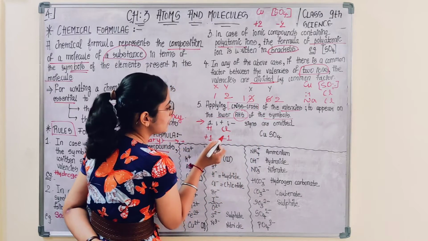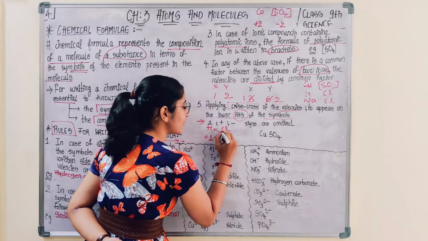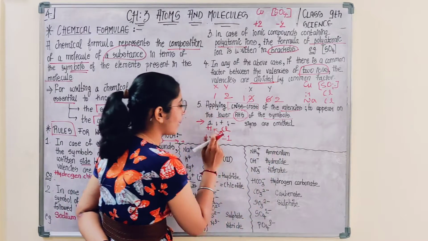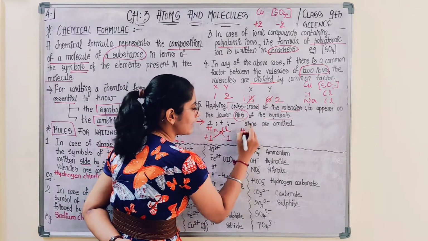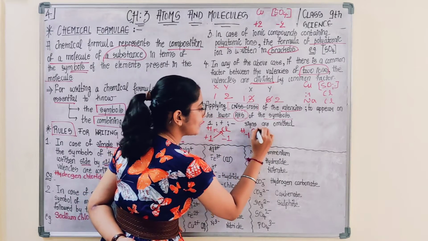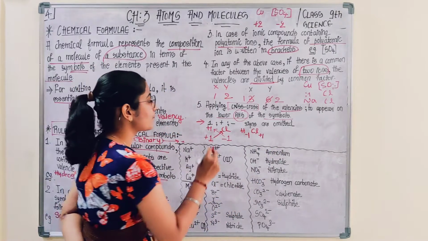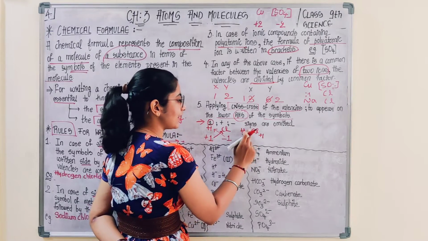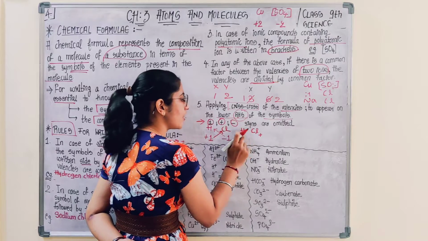Crisscross means you give this -1 to hydrogen and this +1 to chlorine. You have to write it on the lower right hand side of each. So for H, on the lower right hand side you would write -1, and for chlorine on the lower right hand side you write +1. But you have to omit 1 if there is 1 on the lower right hand side, and if there is a positive or negative sign, you have to omit that also.